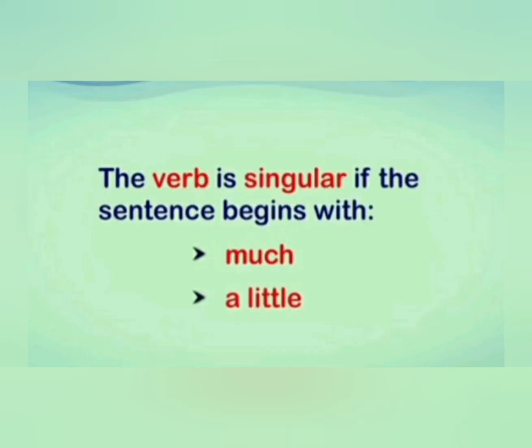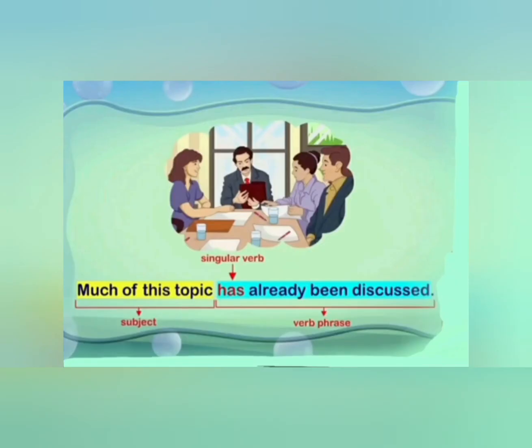Next rule, if the sentence begins with much or a little, then the verb is singular. Example, much of this topic has already been discussed. The sentence starts with much, so we use a singular verb here, that is has. So the answer is much of this topic has already been discussed.